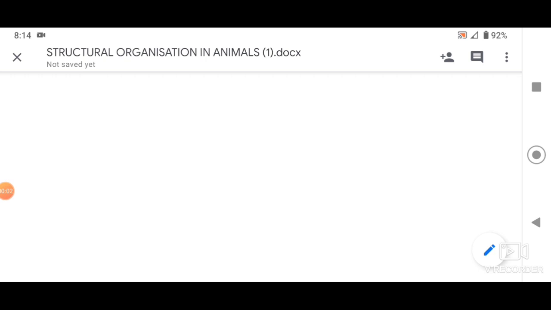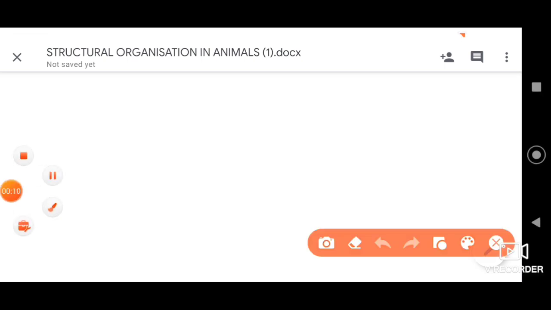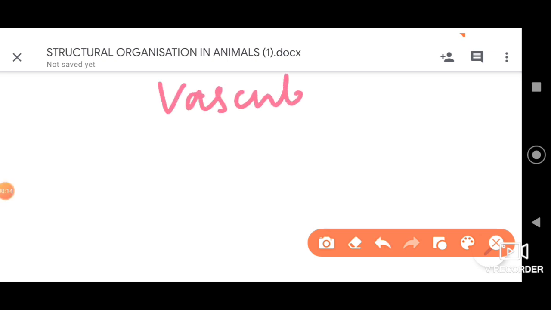Dear students, in this session, let us start with the next type of specialized connective tissue, that is the vascular tissue or fluid tissue.